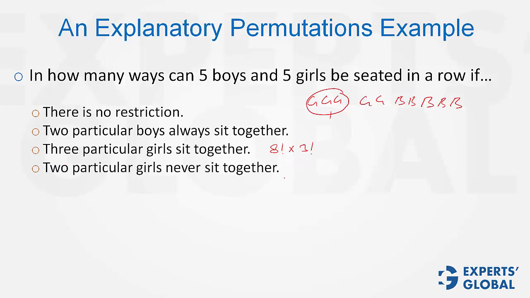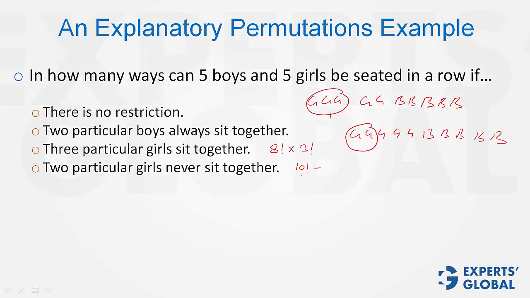2 particular girls never sit together. Finding out these cases directly would be very complex. The right way is to look at the total number of cases, and from these cases subtract the cases when 2 particular girls are together. So for example, these 2 particular girls want to not be together.